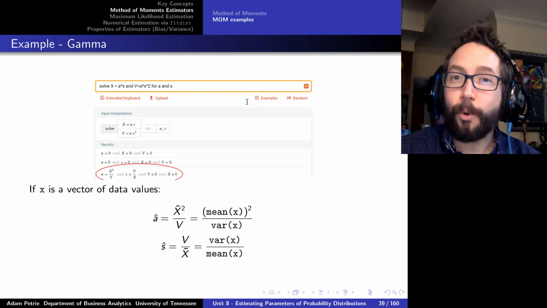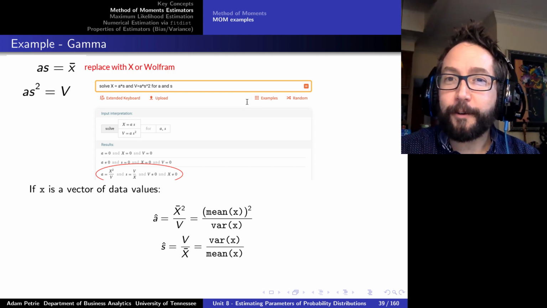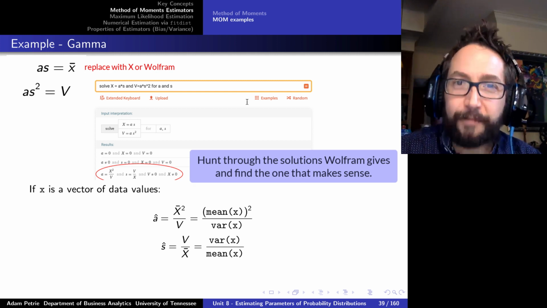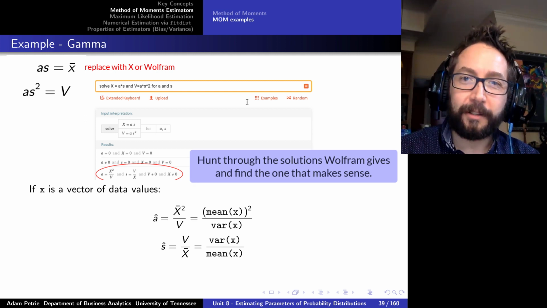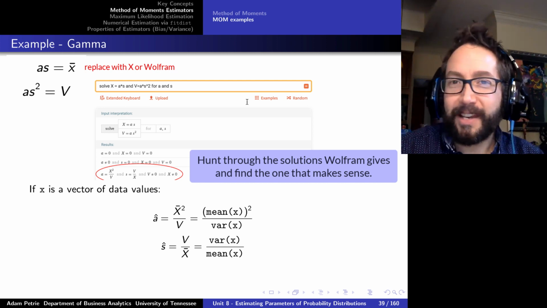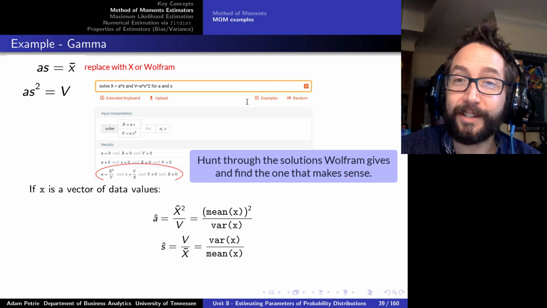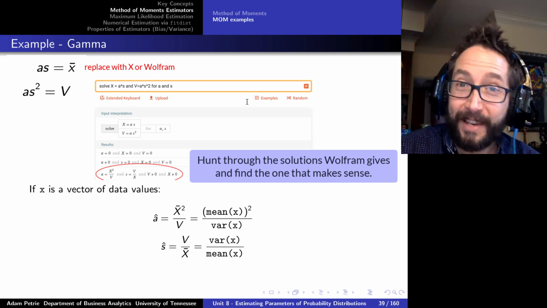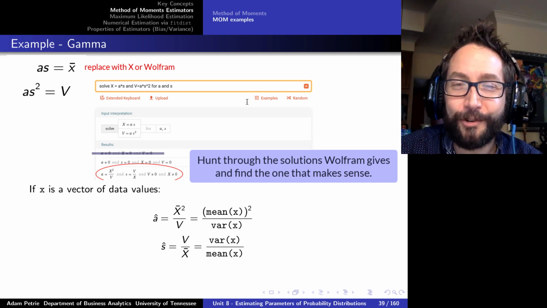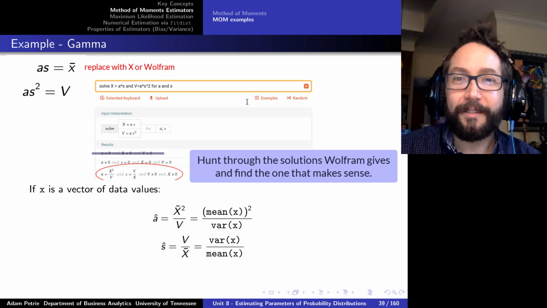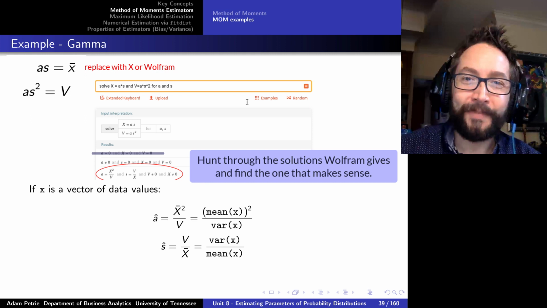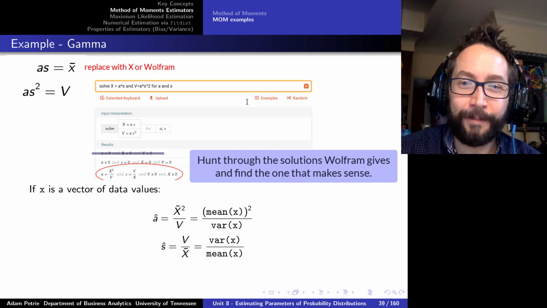Now, when I do ask Wolfram Alpha to do this, it very often will output more than one solution, so I just have to go through each of the proposed solutions and pick out the one that makes the most sense. In this case, one solution is to take a equal to 0, x equal to 0, and v equal to 0. That doesn't make any sense because x is my abbreviation for x bar in that equation, and V is my abbreviation for the sample variance. Those aren't going to be equal to 0, so that can't be a solution.